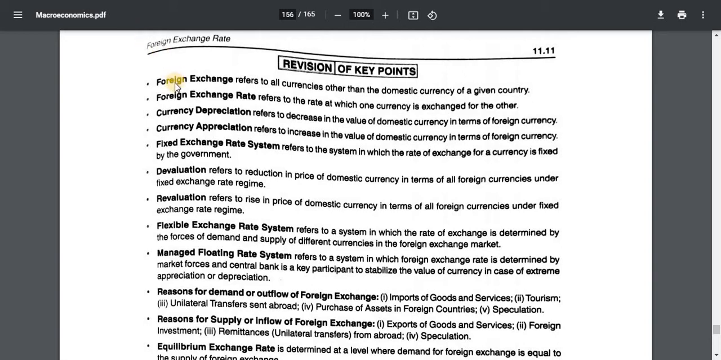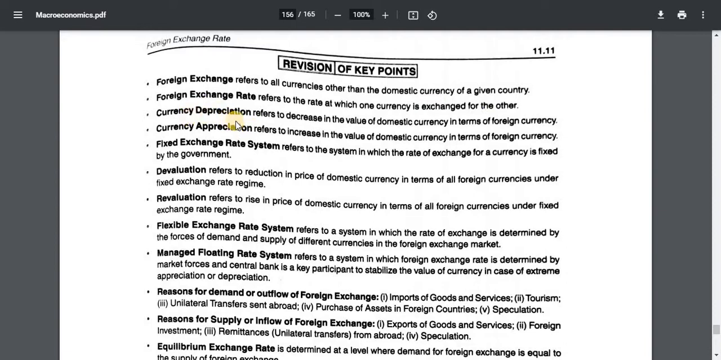Now we will see Class 12 Macroeconomics, Chapter 11, Foreign Exchange Rate, revision of key points. Foreign exchange refers to all currencies other than the domestic currency of a given country. Foreign exchange rate refers to the rate at which one currency is exchanged for the other.